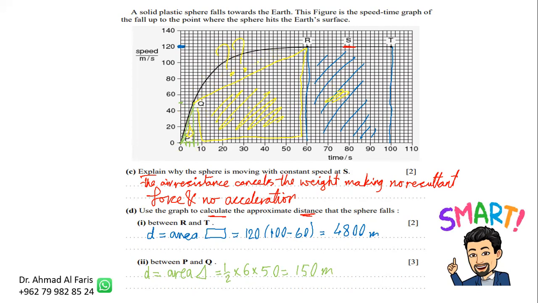Whenever you are accurate, you'll be getting the 3 marks for finding the whole area. But be careful, guys, we don't have enough time to be accurate to get the exact mark. We have to run in paper 4 as fast as possible to answer the whole question. That's why we are estimating as fast as we can the whole answer.